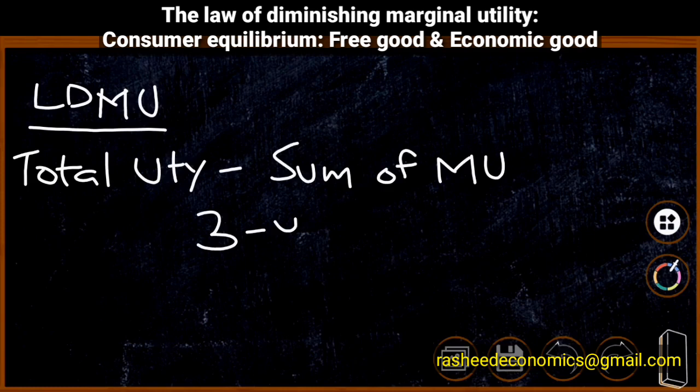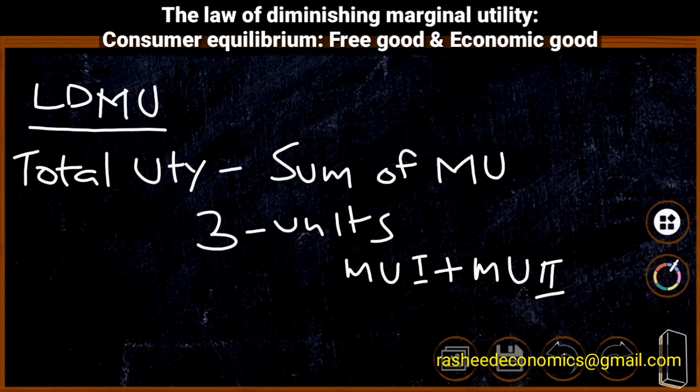Suppose we are using 3 units of a commodity. Then marginal utility derived from the first unit plus marginal utility derived from the second unit plus marginal utility derived from the third unit is equal to total utility. Therefore, all the utility derived from all the units is termed total utility.